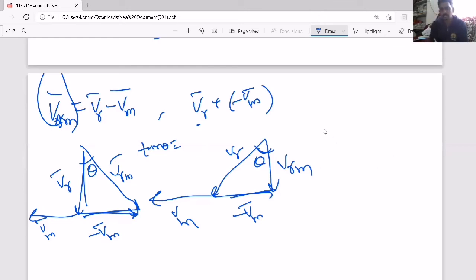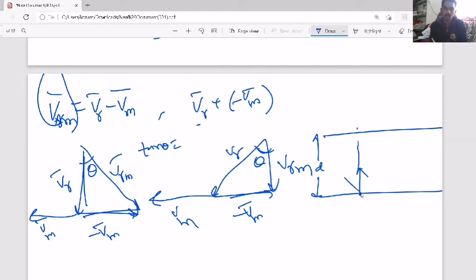Now, river boat also. See, I will tell you in a simple manner. When you consider a river of width d and a boat started at a point in a particular direction, suppose this is the vertical direction. Now, the boat started with a velocity VBR at an angle theta. That means at an angle 90 plus theta with river flow, that is VR, because this is 90.